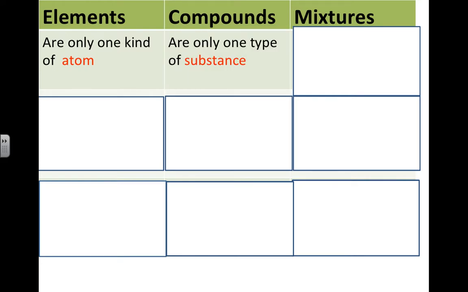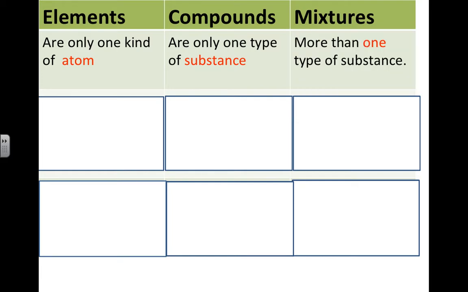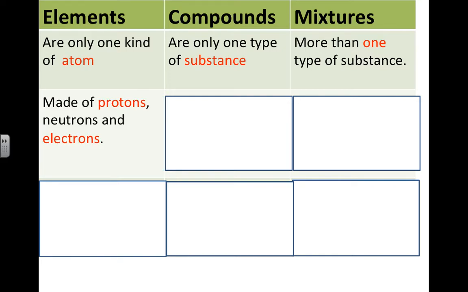Compounds. If you have a compound, you only have one type of substance. So if you have carbon dioxide, that's the only thing you have. There's nothing else in it. However, a mixture has more than one type of substance. So it has to be two things or more mixed together physically.